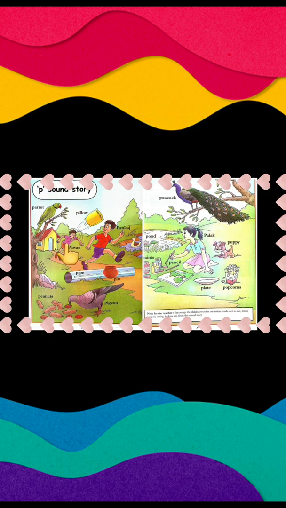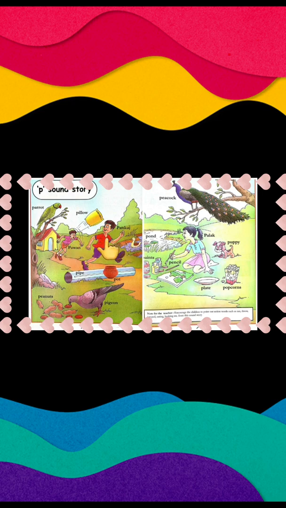While playing, Pavan ran after Pankaj and threw a pillow at him. And while playing, खेलते वक्त क्या हुआ? Pavan ran after Pankaj and threw a pillow at Pankaj. जब वो खेल रहे थे तो पवन पंकज के पीछे रन करने लगा और पवन ने पंकज पे क्या फेंका? पिलो.